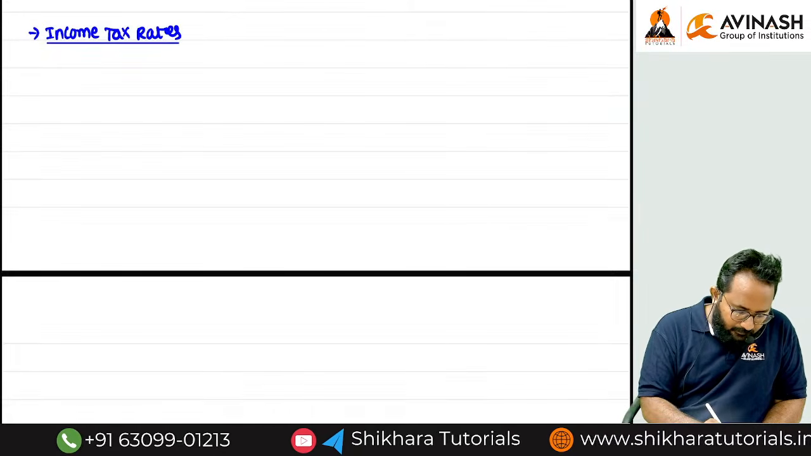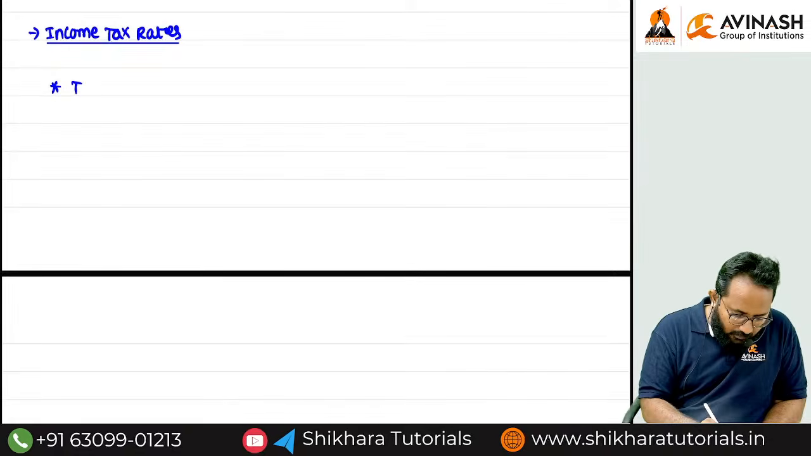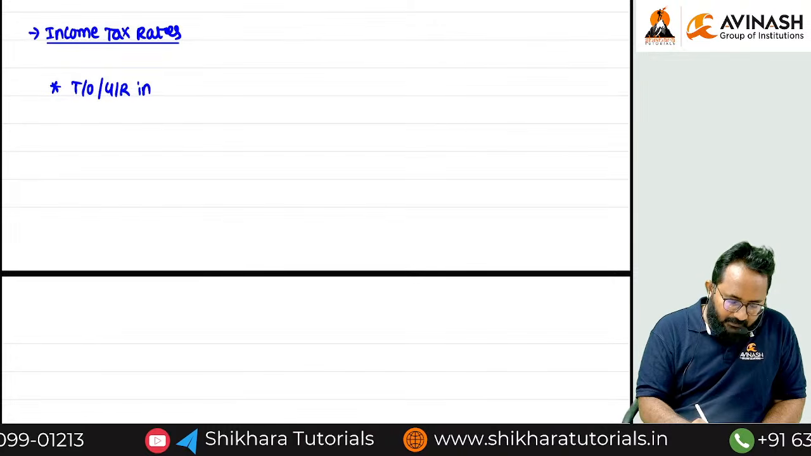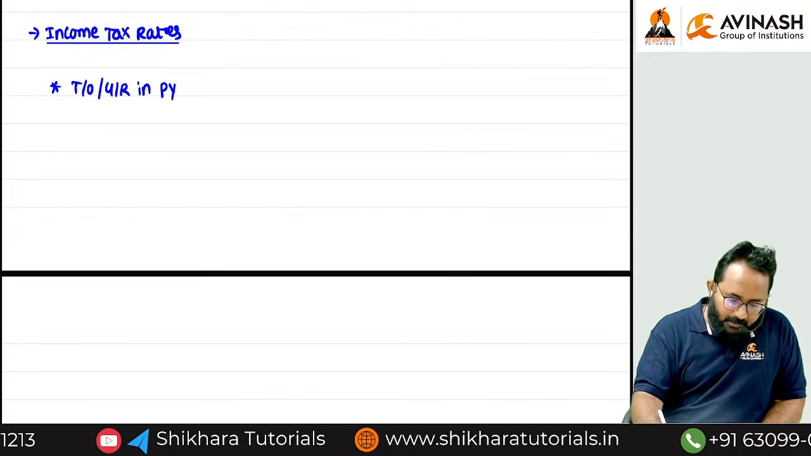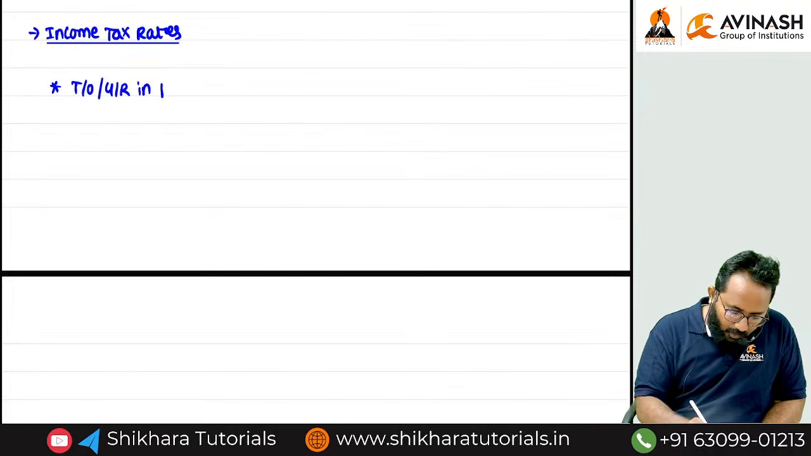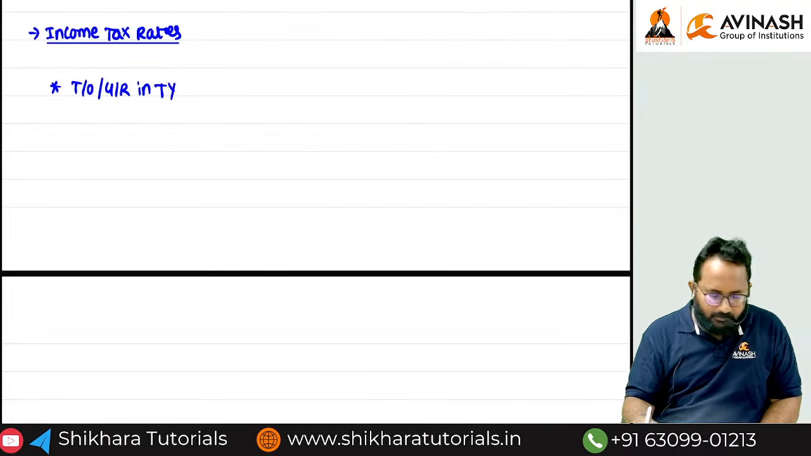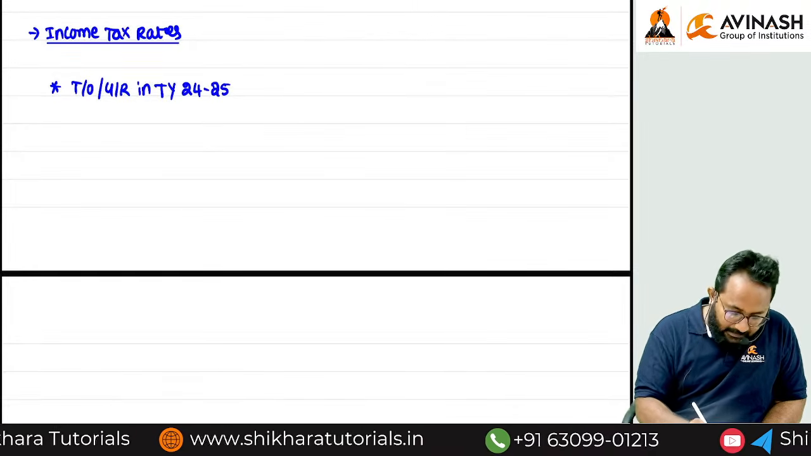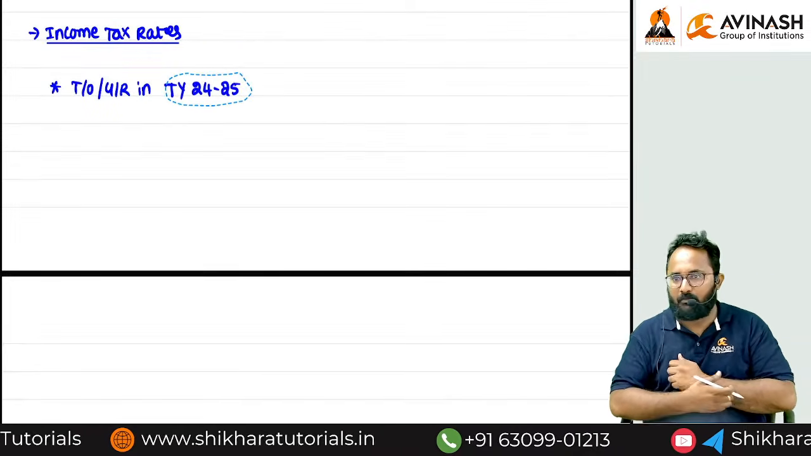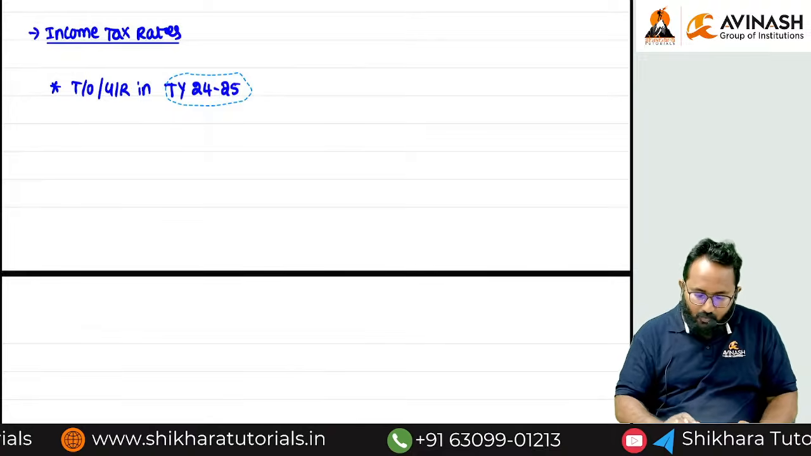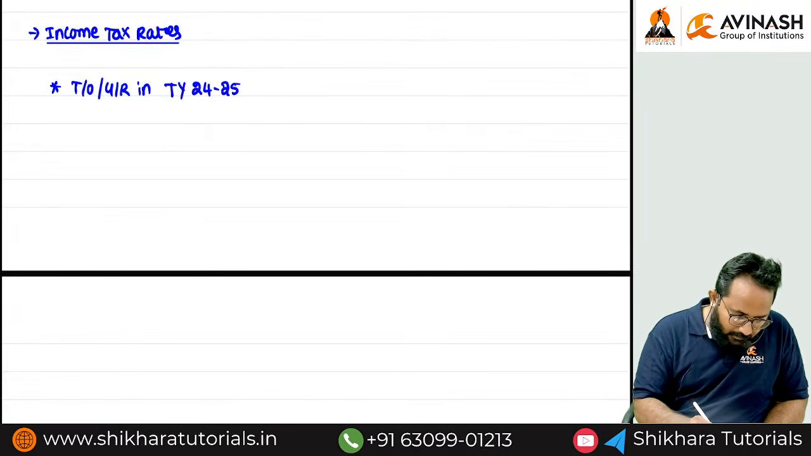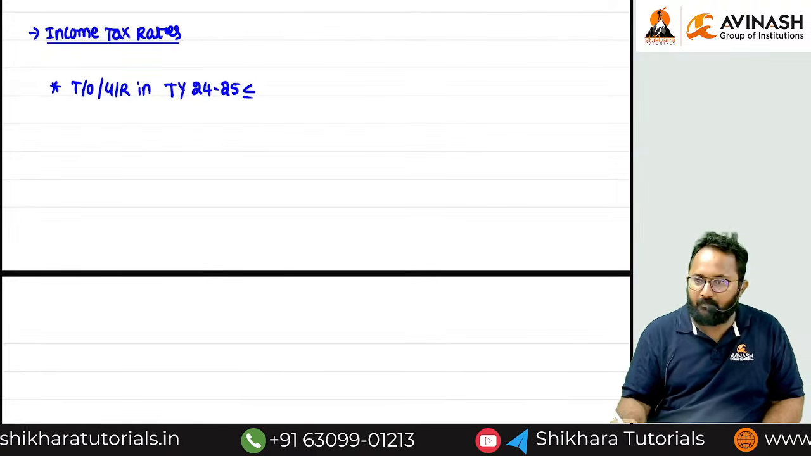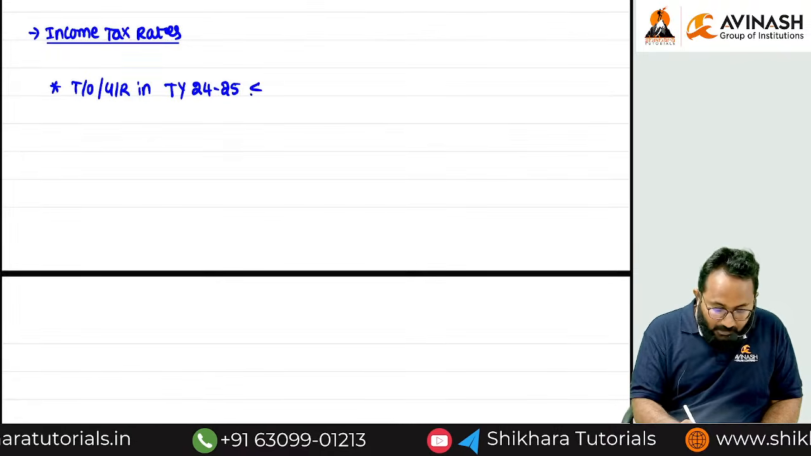Listen. Turnover or gross receipts in which previous year? Previous year. Can I call it previous year? No. Now we have to call it what? Tax year. What is the tax year? 24, 25. Earlier tax year only we have taken. Which year? 24, 25. Does not exceed. Does not exceed means what is the meaning? Does not exceed means equal is also okay.